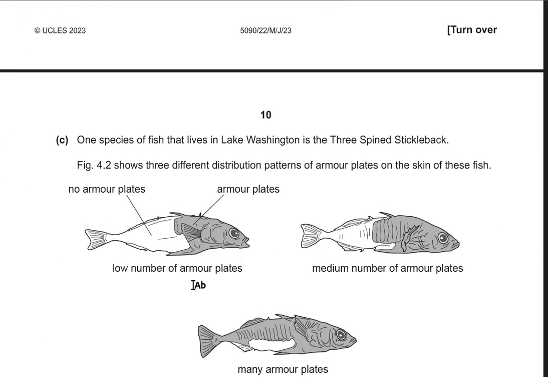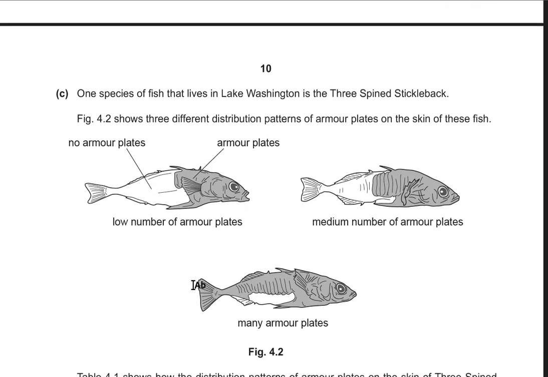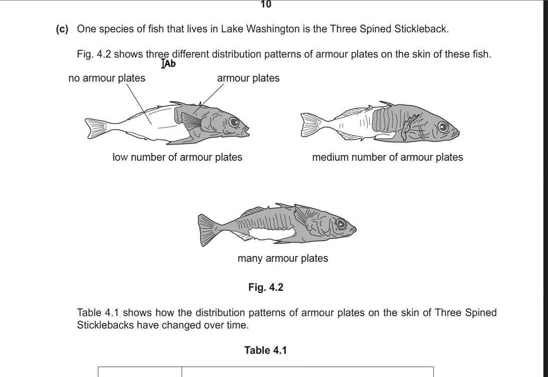All right, so part C says that one species of fish that lives in Lake Washington is the three-spined stickleback. Figure 4.2 shows three different distribution patterns of armor plates on the skin of these fish. So this is a low number of armor plates, over here there are no armor plates, and over here there are armor plates.